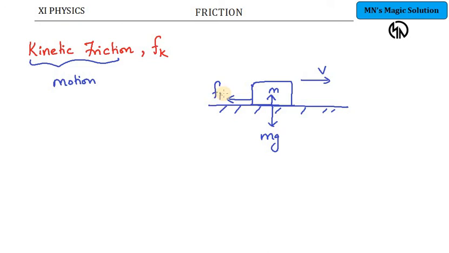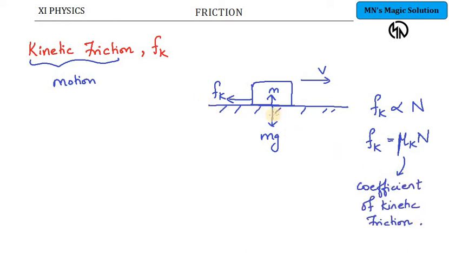So Fk will act in the opposite direction, and as usual the friction value depends on the mg value, that is, on the normal. So I can take the kinetic friction to be directly proportional to the normal. To remove the proportionality constant, we use Fk equals mu k into N. Just as there is the coefficient of static friction mu s, here it is the coefficient of kinetic friction. So here there is one interesting concept.